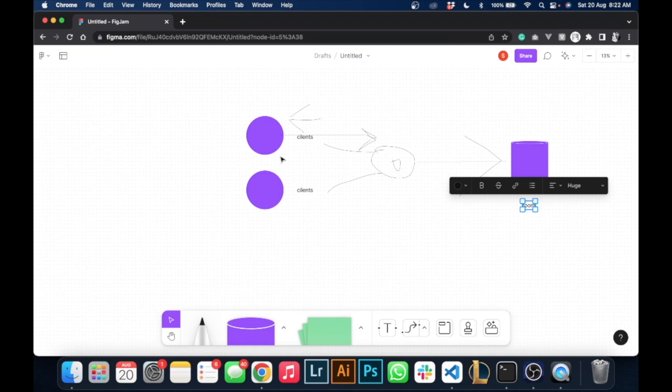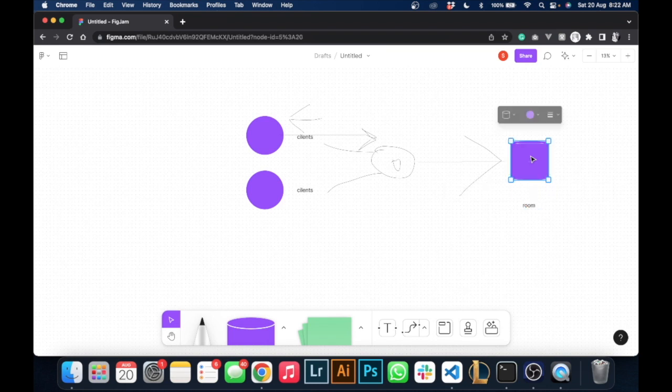The way this works is, once a client sends a message, they actually send the message to the room, and then the room broadcasts the message to all the connected clients that are in that room.